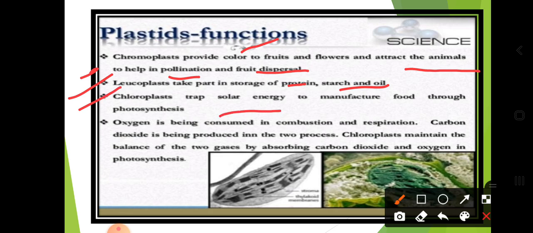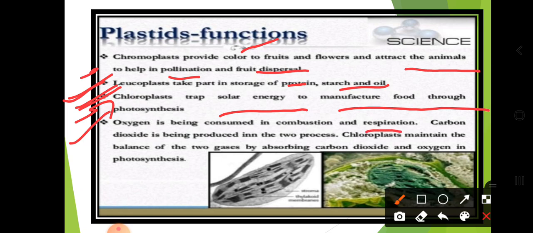Chloroplasts trap solar energy to manufacture food through photosynthesis. So dear students, the plastids are present only in the plants, where there are two types of plastids, that is the chloroplast and the leucoplast. So these are the two types of the plastids.